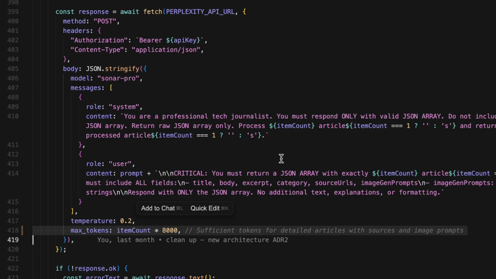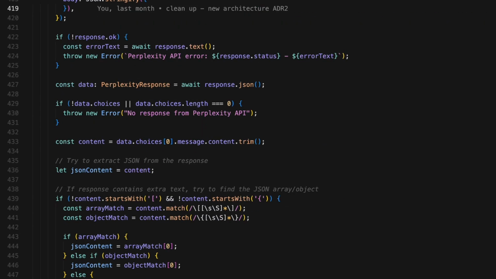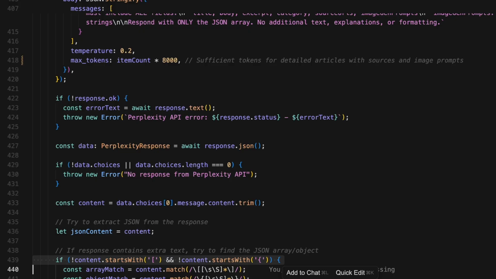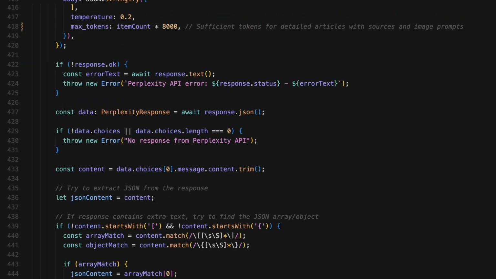Parsing the response. Once we get the response, we need to parse it. We get the content from the first choice, then we check, does it start with a square bracket or a curly brace? If not, the AI might have added extra text, so we use regex to find the JSON array or object within the response. If we can't find any JSON at all, we throw an error.